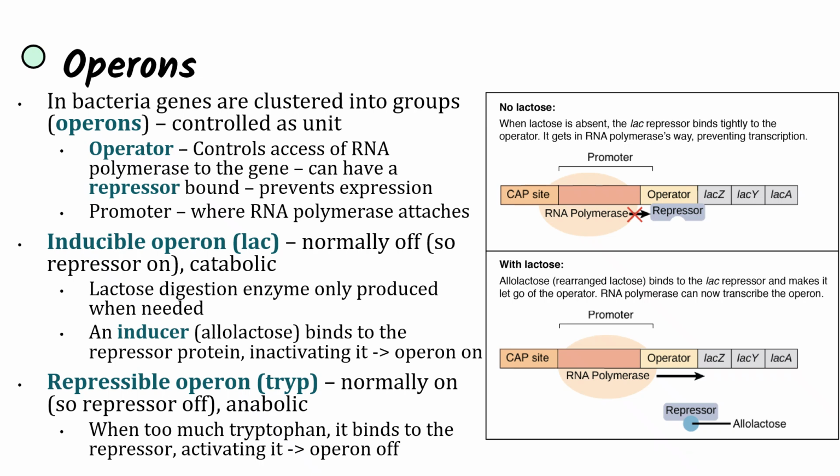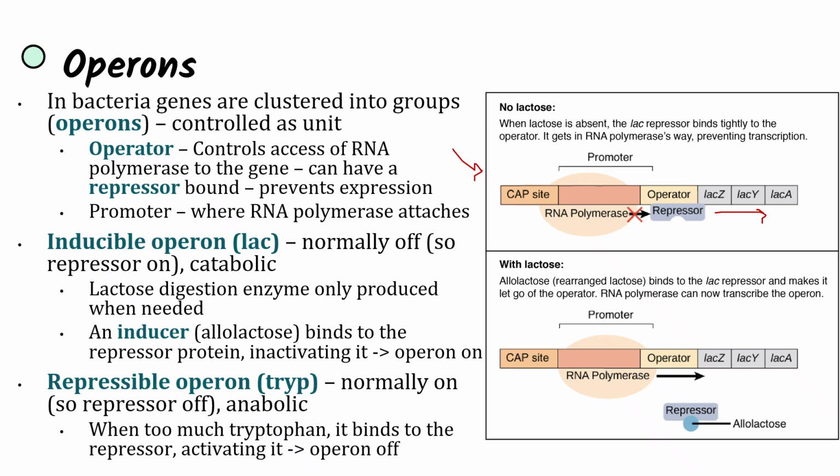And the promoter is where RNA polymerase attaches, just like in eukaryotes. So if we look over here at this operon, we see our promoter, that's where RNA polymerase is attaching. But when there's a repressor bound to the operator, then the polymerase cannot get to the genes and result in transcription. And this is similar to transcription factors inducing transcription for multiple genes. So this can also be coordinated because these genes are clustered into operon groups.